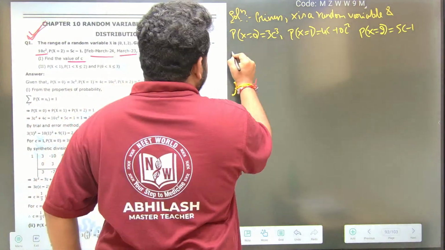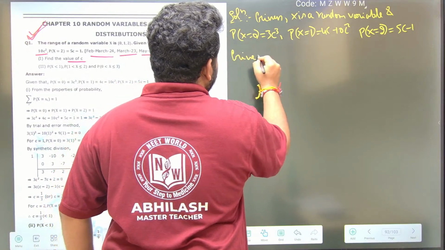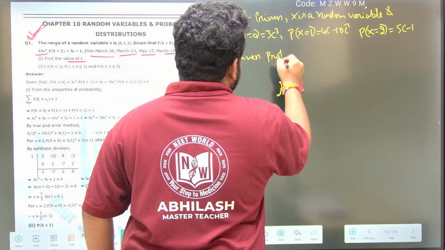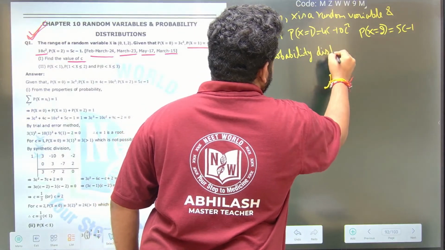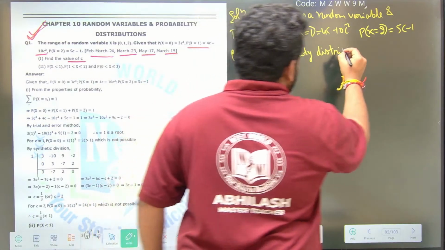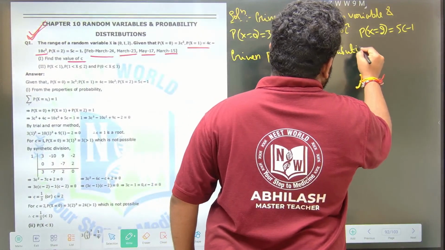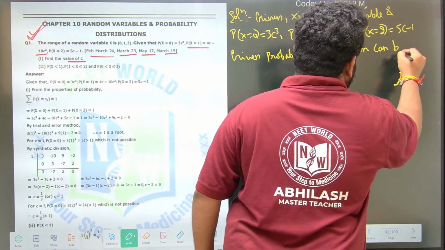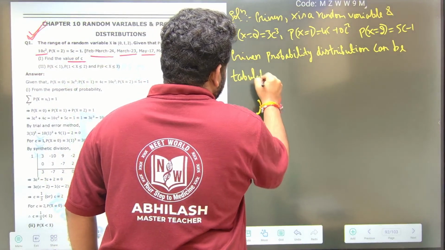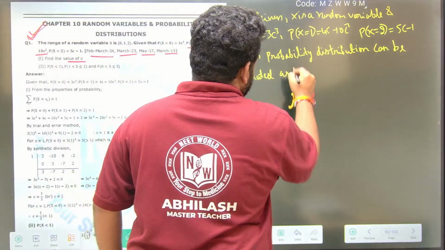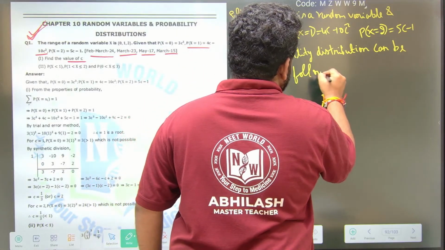The given probability distribution can be tabulated as follows.